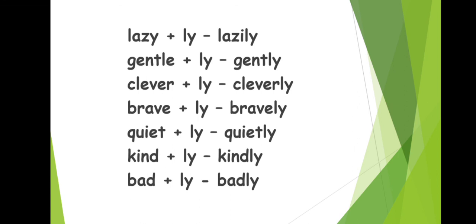Clever plus ly, cleverly. Brave plus ly, bravely. Quiet plus ly, quietly. Kind plus ly, kindly. Bad plus ly, badly. So we find that all these words, happy, slow, lazy, gentle, clever, brave, quiet, kind, bad, are describing words.